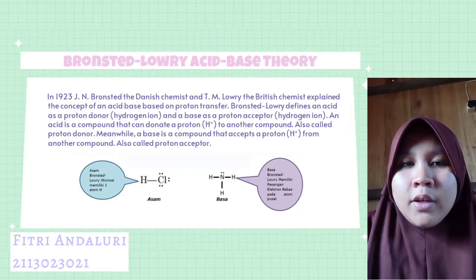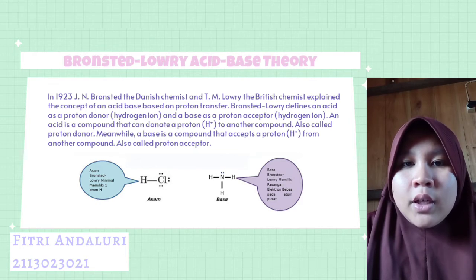Next material, Bronsted-Lowry acid-base theory. In 1923, J.N. Bronsted, the Danish chemist, and T.M. Lowry, the British chemist, explained the concept of acid-base as proton transfer.